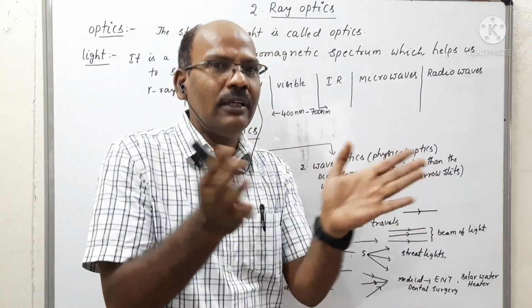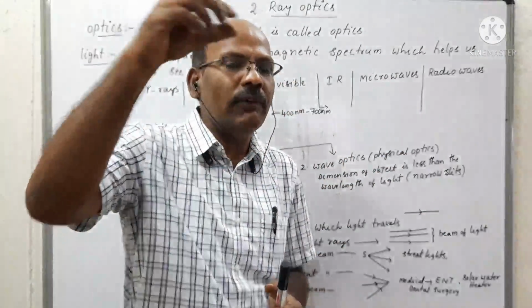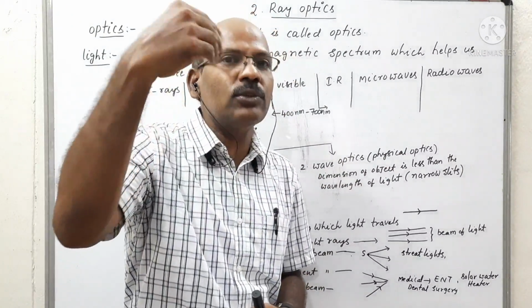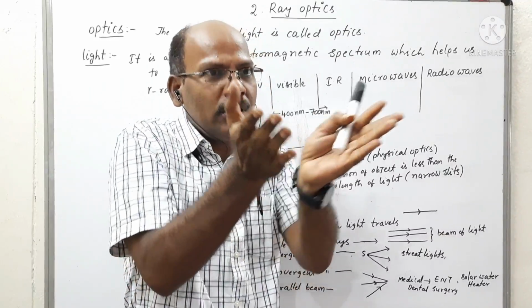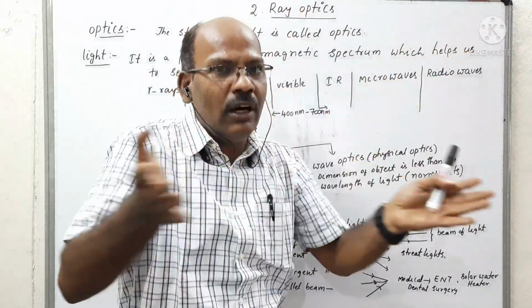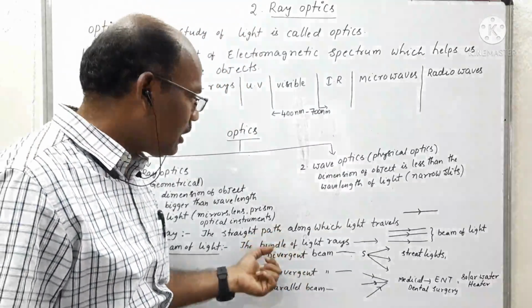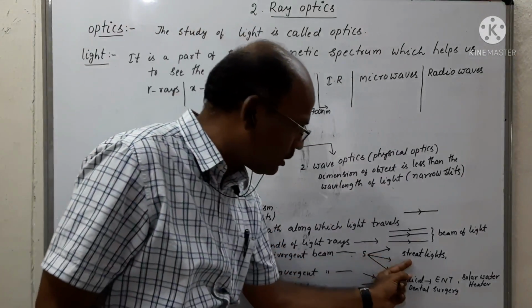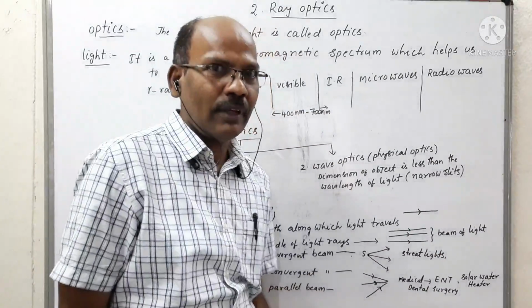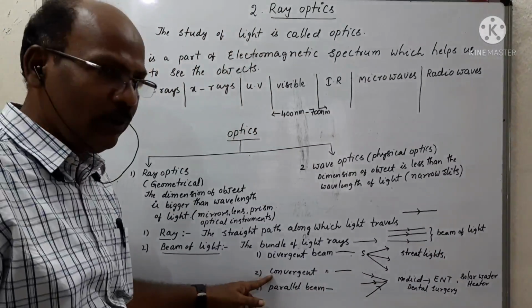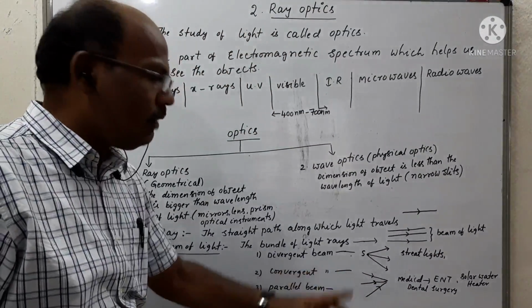We are observing how the light rays are moving from the point source of light, which is distributed randomly in all directions and produces the light rays. So the divergent beam of light is observed in the case of street lights. And coming to the second one, convergent beam of light.